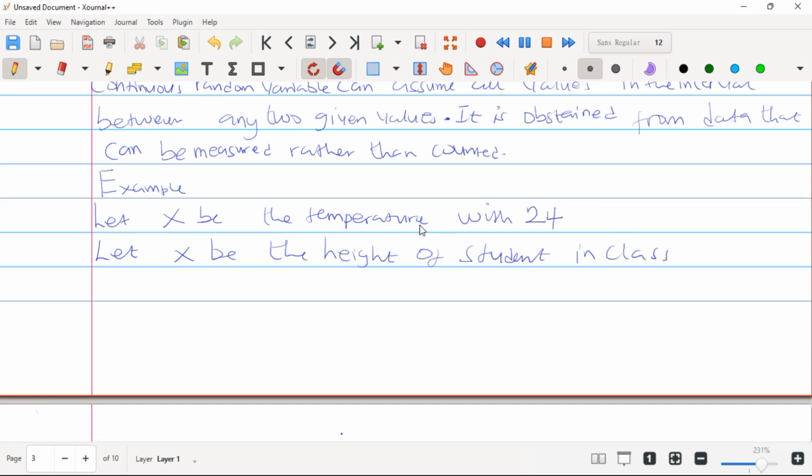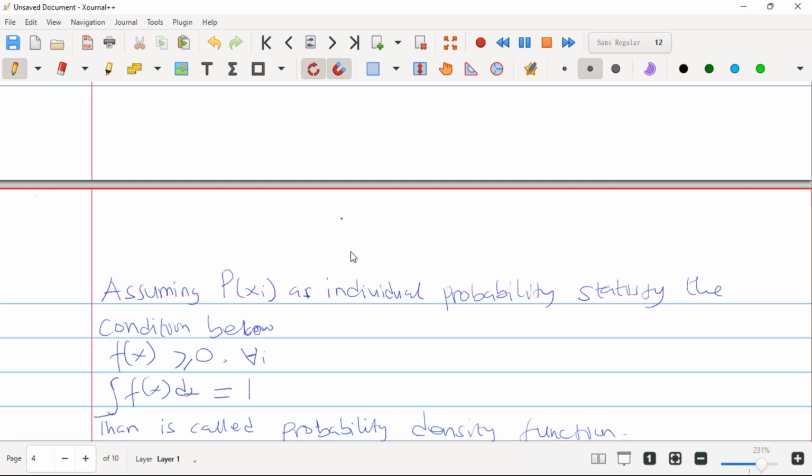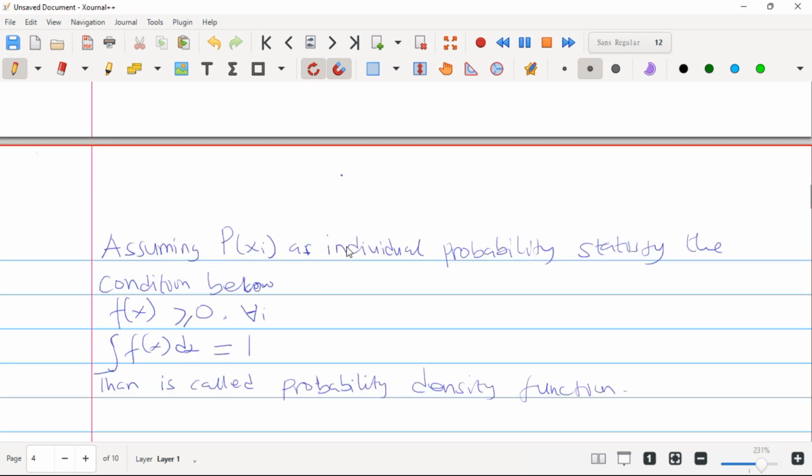When you go to the hospital, they usually measure your temperature and your height. When they measure the temperature, they measure it in a certain grade for you to know that this person has a normal temperature, so that they will give the right treatment and medication to you. So here we don't count temperature, but rather we measure it. The same for height. These two are examples of a continuous random variable. Continuous random variables too have what we call a probability density function.